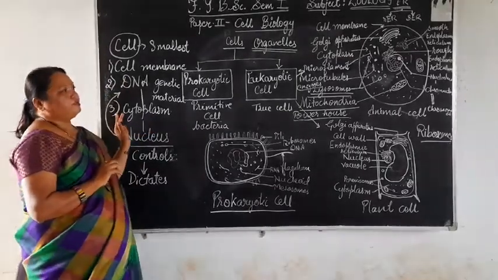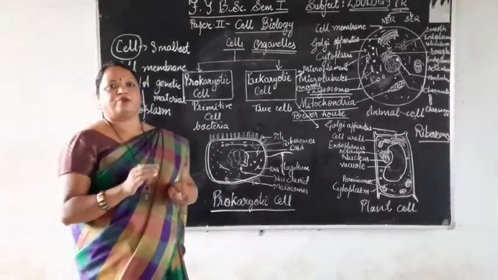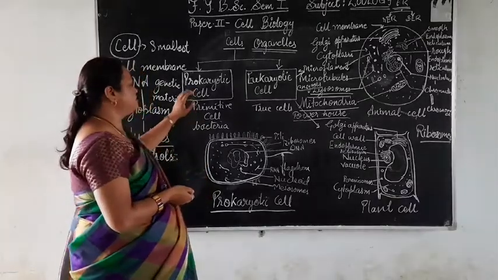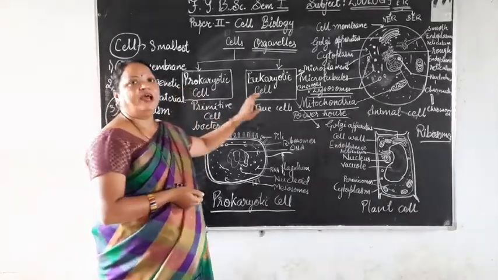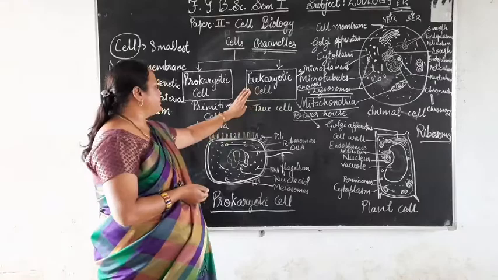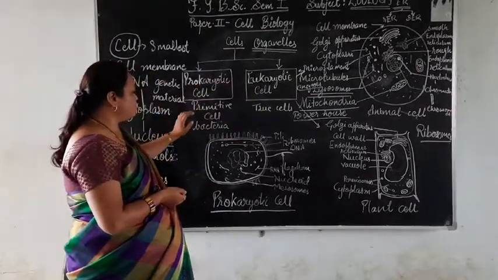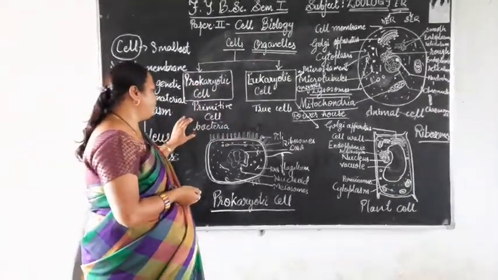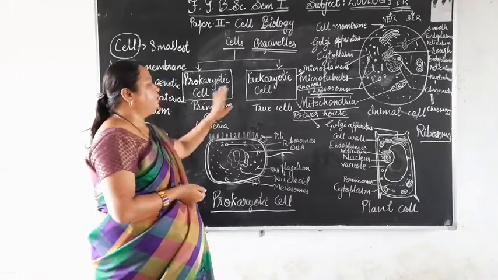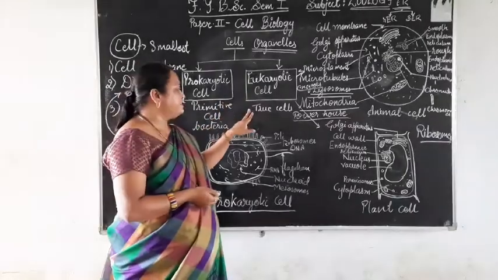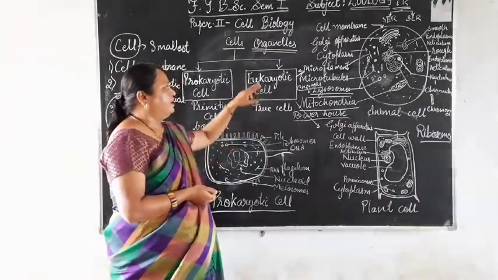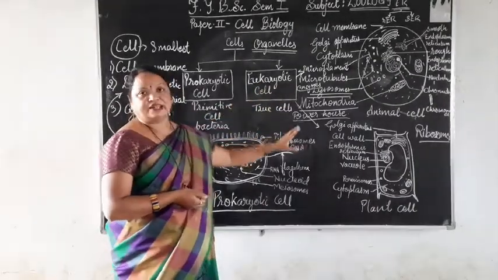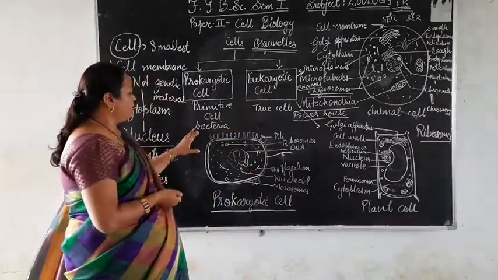Cells are broadly categorized in two categories, the prokaryotic cell and the eukaryotic cell. The prokaryotic cell is also called the primitive cell, for example bacterium. The eukaryotic cells are called the true cells, which include the animal cells and the plant cells.